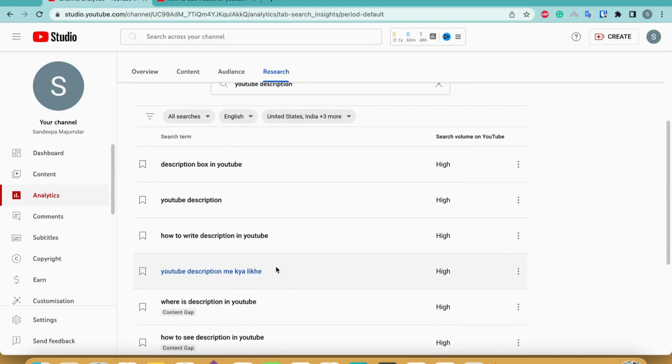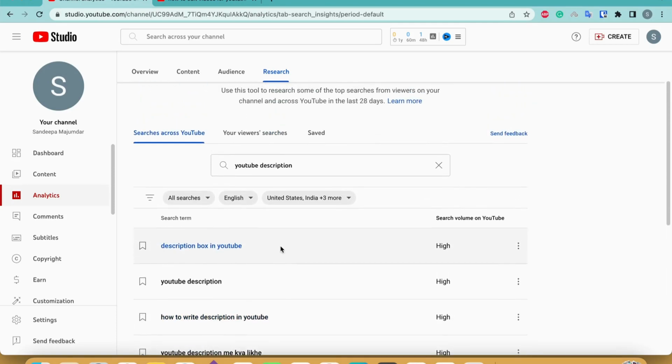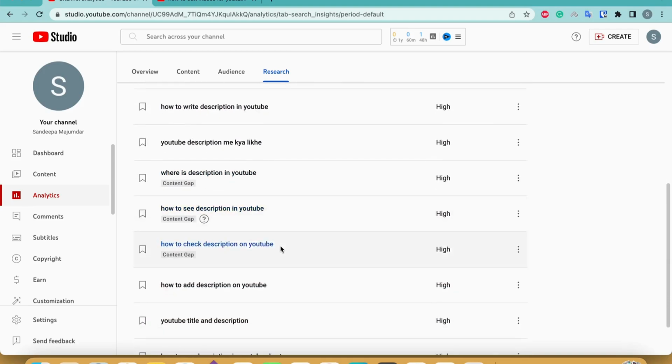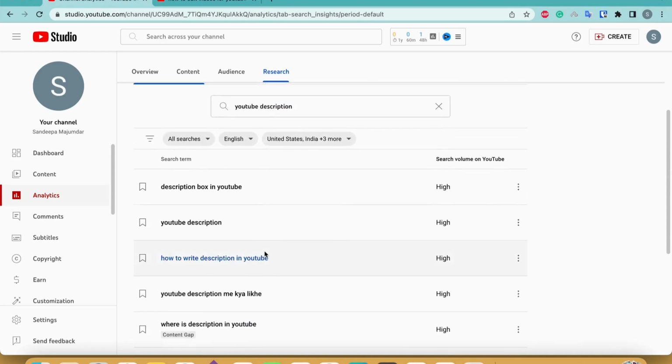So this is really valuable for a new YouTuber, because you might be making a video on YouTube descriptions, but are you using these exact keywords? Okay, so when you get a topic that you want to make a video on, ensure that you're using the exact keywords that YouTube is showing you.